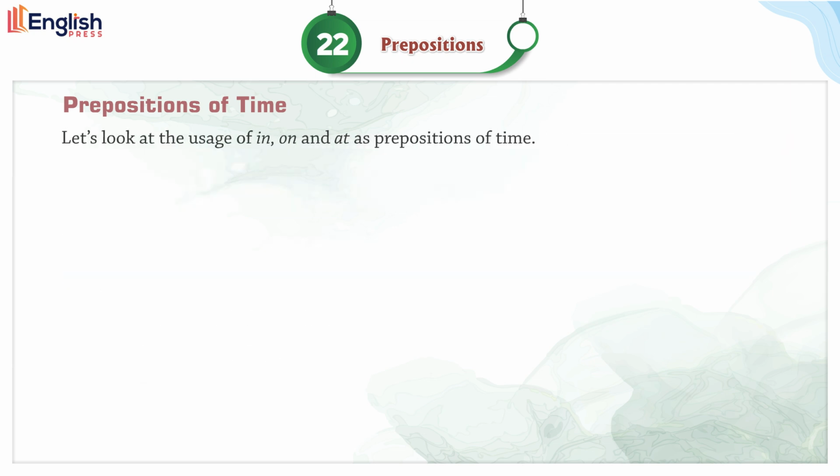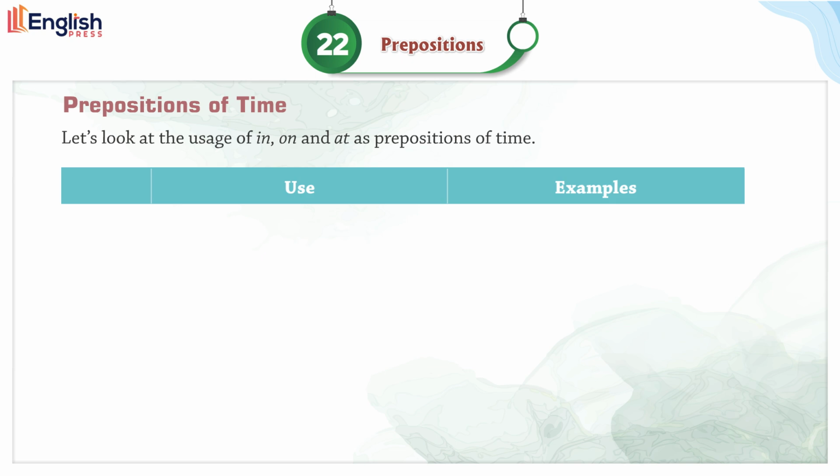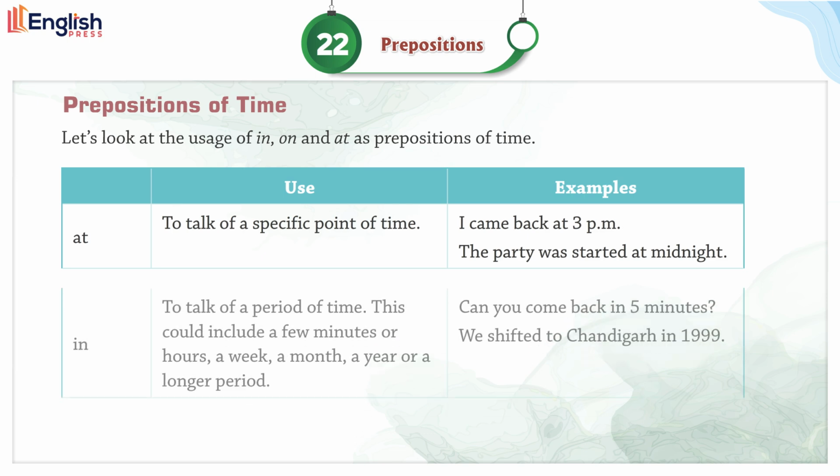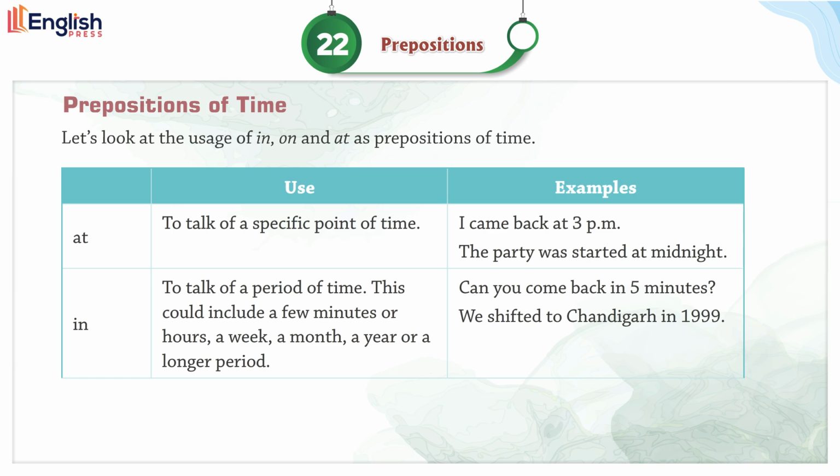Let's look at the usage of in, on, and at as prepositions of time. At. Use to talk of a specific point of time. Examples: I came back at 3 p.m. The party was started at midnight. In. To talk of a period of time. This could include a few minutes or hours, a week, a month, a year, or a long period. Can you come back in 5 minutes? We shifted to Chandigarh in 1999.